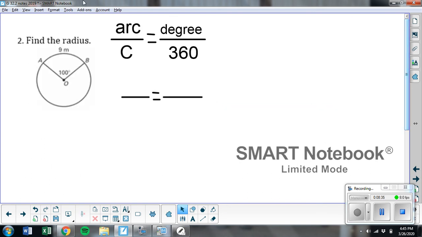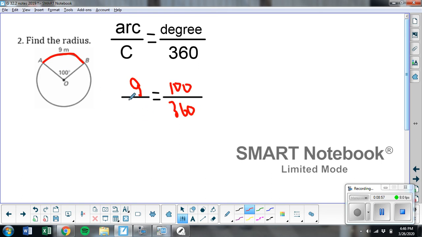Number 2, find the radius, and this time we're given the arc actually. So the arc right here is 9. The degrees is 100, and 360 stays the same.